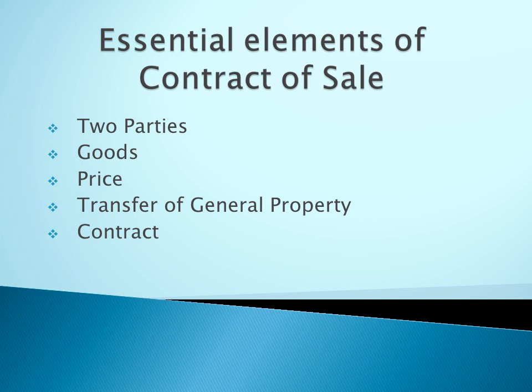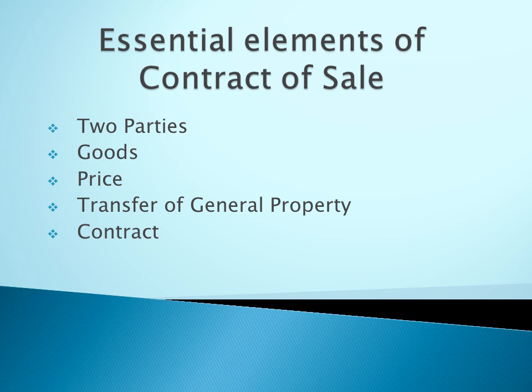Next one is transfer of general property. What do you mean by the term general property? It stands for ownership. The Sale of Goods Act applies only if ownership is transferred. Otherwise, there is no need for the Sale of Goods Act.